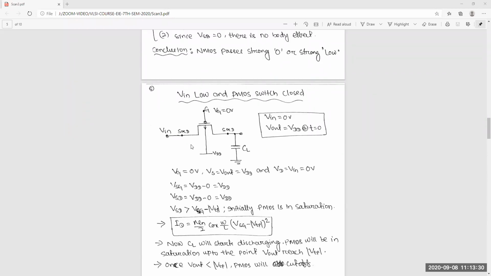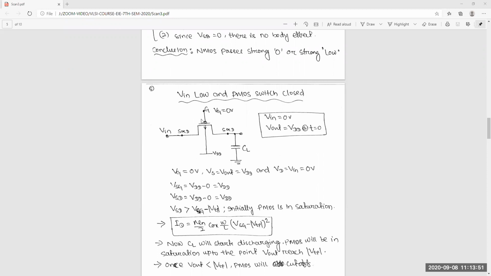You can see here that for the first case, V in is equal to 0, meaning low voltage, and V out is equal to VDD at T equal to 0. The body is connected to VDD. For PMOS, the body is always connected to VDD by default. And it is a closed switch.